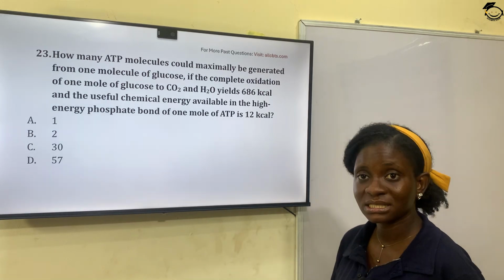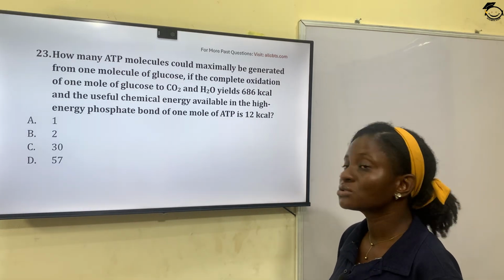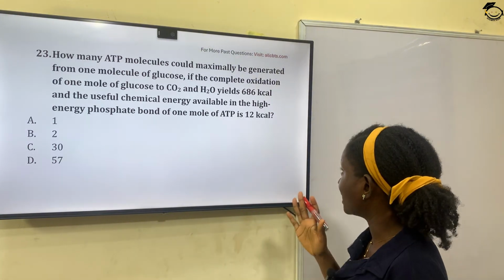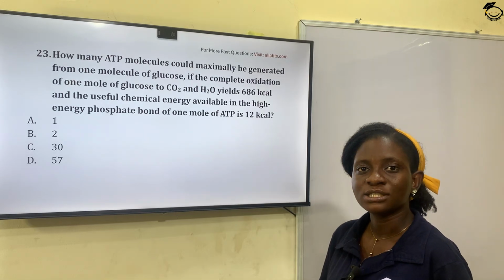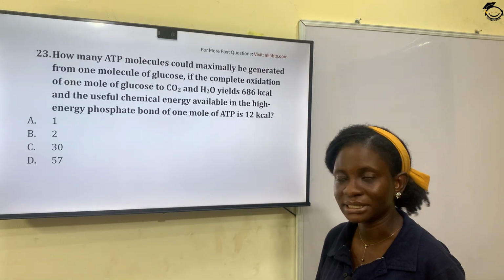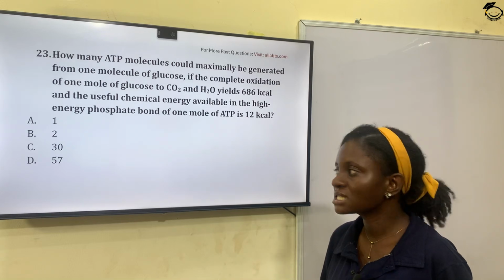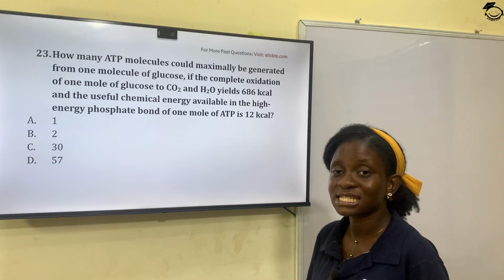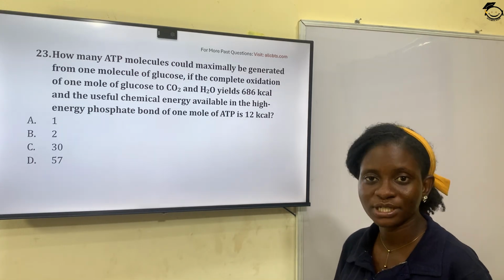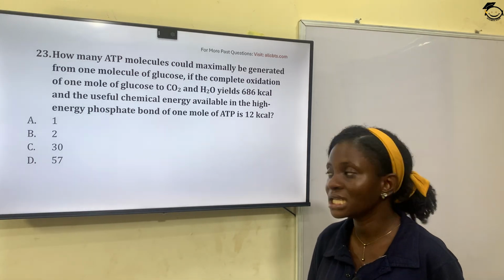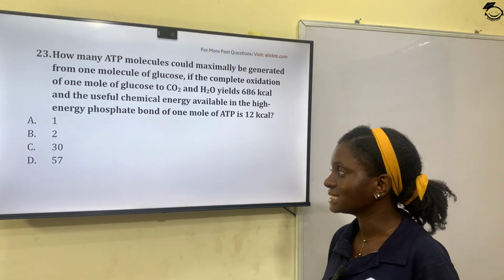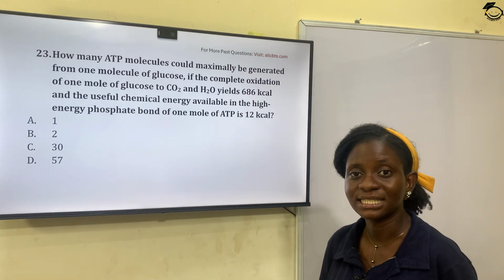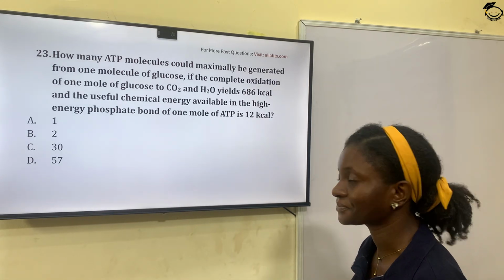So how many ATPs could be generated? What you just need to do is to divide 686 kcal by 12 kcal, and then you will get 57 point something, 16. So rounding it, you get 57. So the correct answer is, let's look at the options. Option A, 1. Option B, 2. Option C, 30. Option D, 57. So the correct answer is 57. Option D.